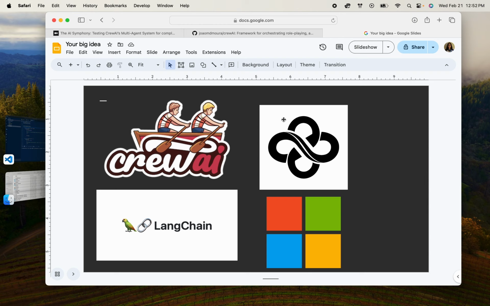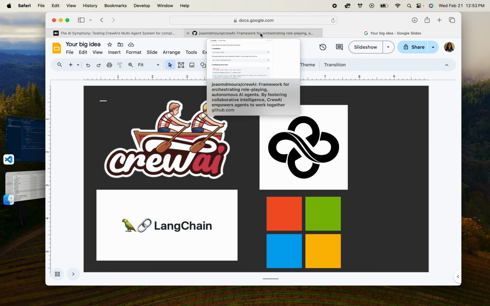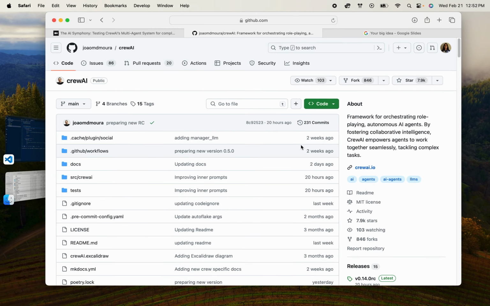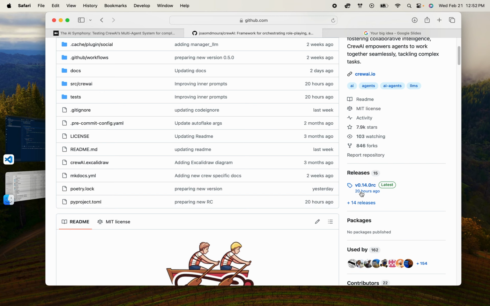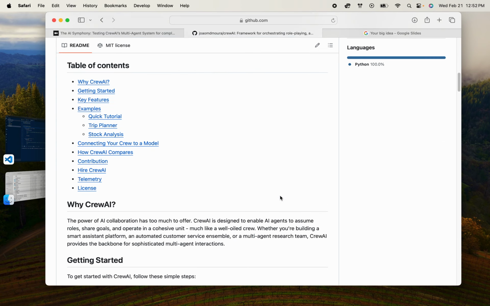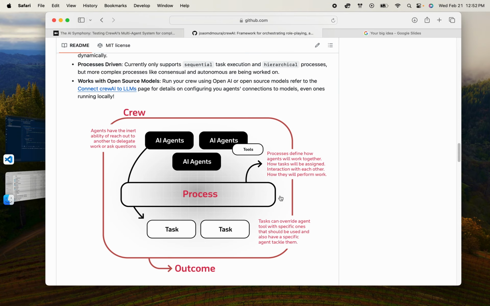So I started using the CrewAI framework a little while ago. It's a pretty recent library, and I like the fact that they're continuously updating it and adding more features to it. The library is set in a format that it's easy to assemble a framework here for a variety of different tasks. So the basics here is that the key terminology is that you have agents and then you have tasks. And mostly the tasks will be done in a sequential process.